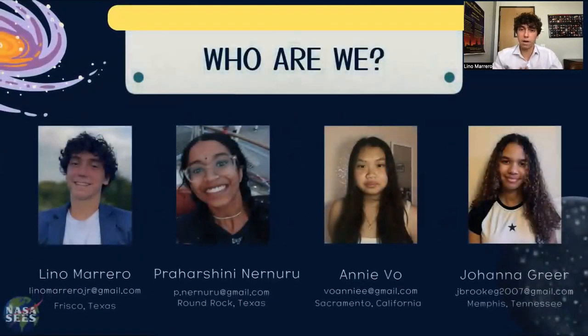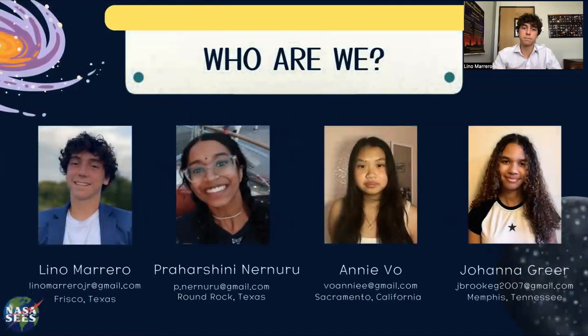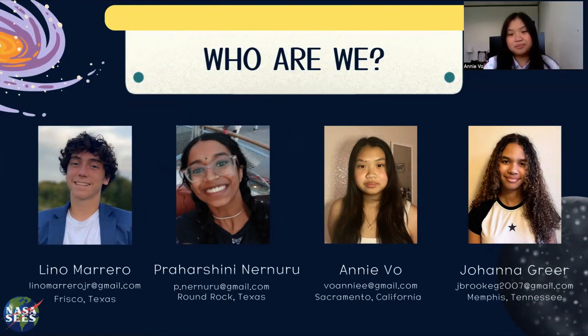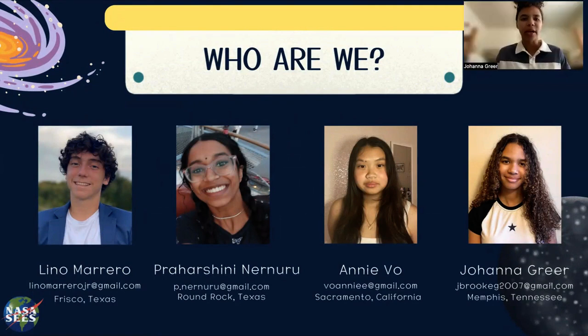I'm Lino Marrero, and I'm from Frisco, Texas. I'm Praharshini Nernuru, and I'm from Round Rock, Texas. I'm Annie Vo, and I'm from Sacramento, California. I'm Johanna Greer, and I'm from Memphis, Tennessee.